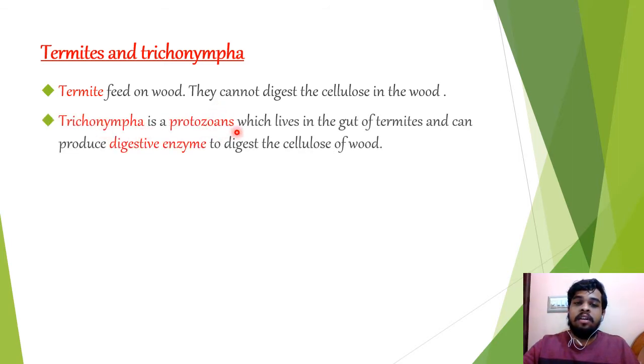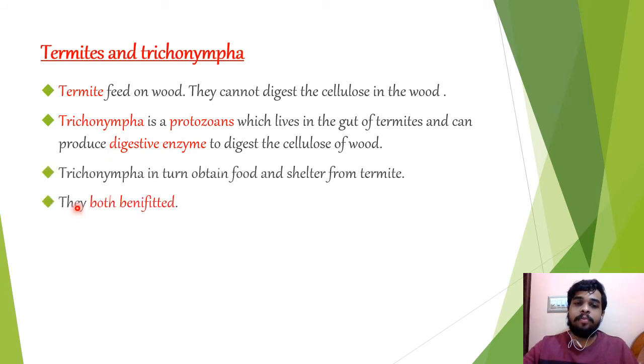Trichonympha is a protozoan which lives in the gut of termites and can produce digestive enzymes to digest the cellulose of food. Trichonympha is present in the hindgut of the termite, where it produces a digestive enzyme to digest the cellulose of wood. In turn, Trichonympha obtains food and shelter from the termite. Here Trichonympha is benefited by obtaining food and shelter from the termite, and the termite is benefited by digesting the cellulose of wood. They both are benefited.